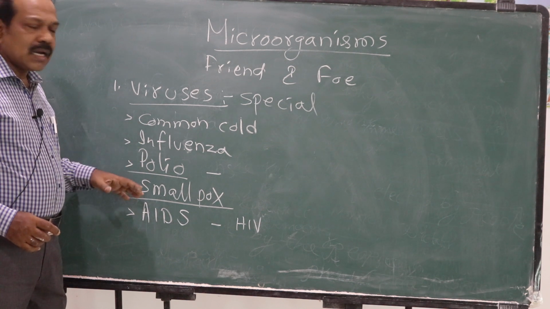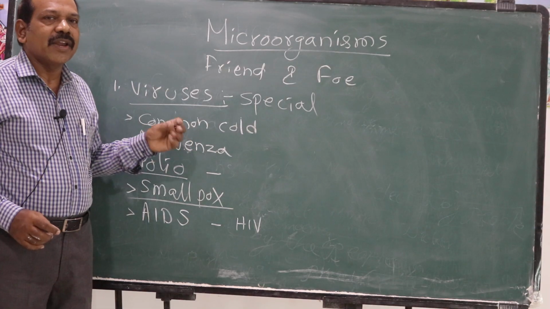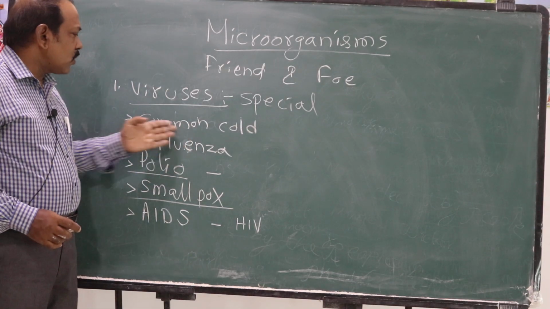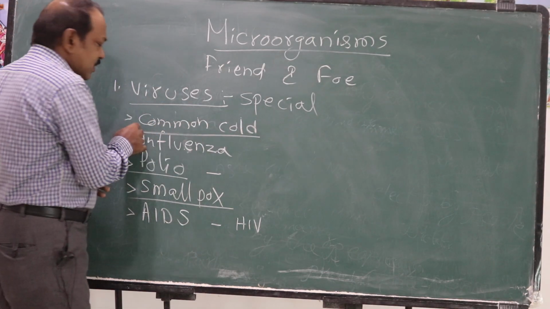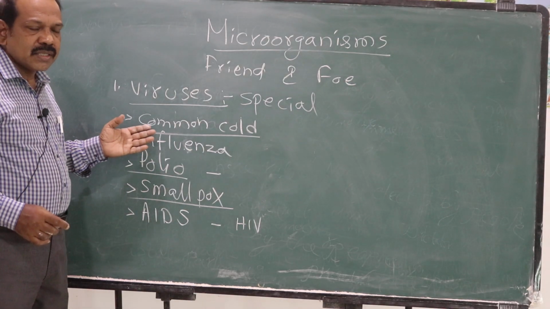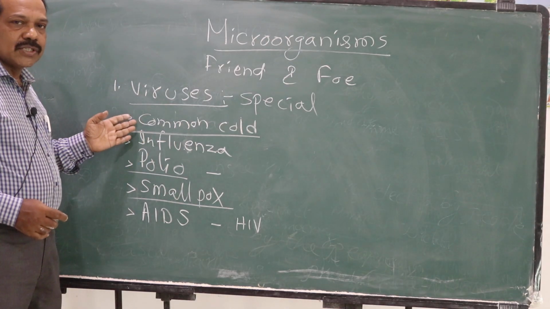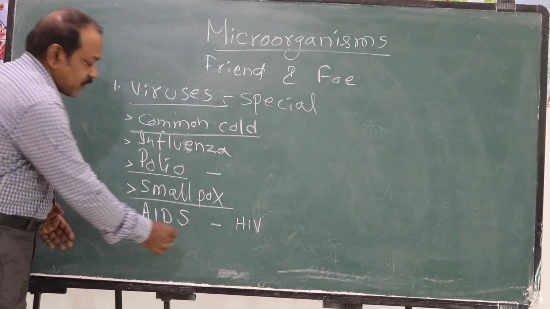So these diseases are caused by viruses, or viral diseases. Some viral diseases are very common, very simple. Common cold is not so serious. Everybody suffers from common cold. After 3 or 4 days or maybe within a week, automatically it gets cured. But there are some diseases like AIDS which are very serious.